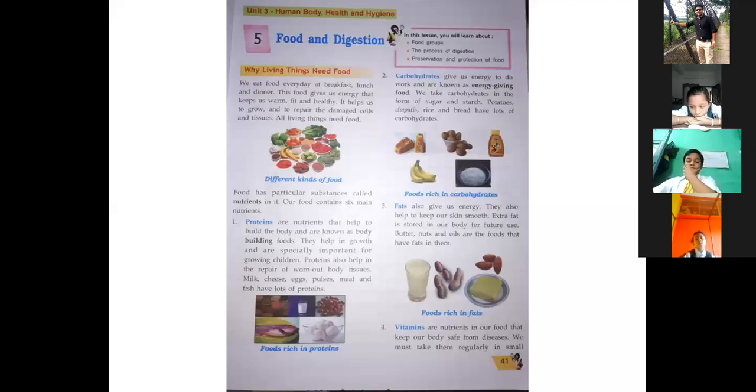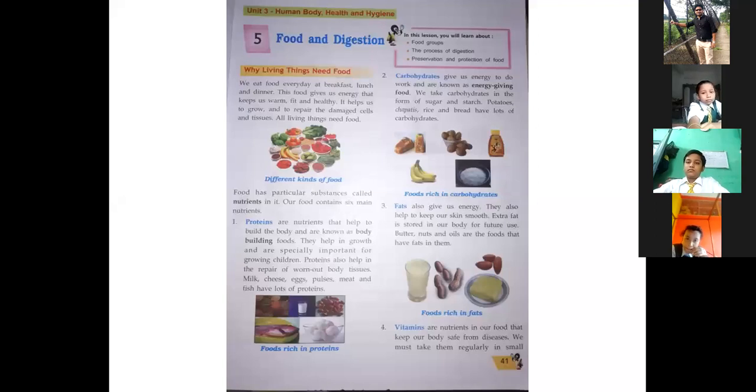Our food contains 6 main nutrients that have to be in our food. And what are those nutrients? The 6 nutrients are proteins, carbohydrates, fats, vitamins, minerals, and water. These have to be in our daily food. Now we are going to talk about these nutrients elaborately. The first thing we will talk about is protein.